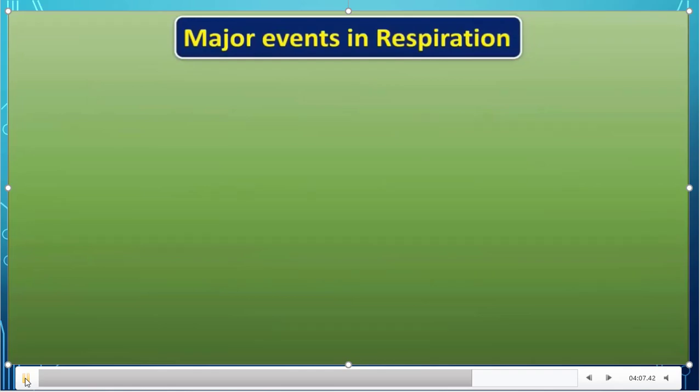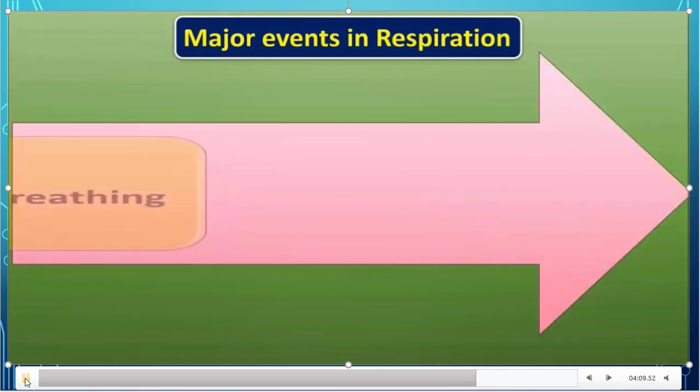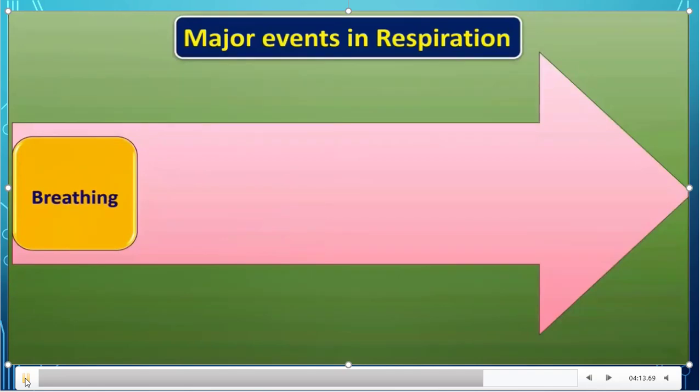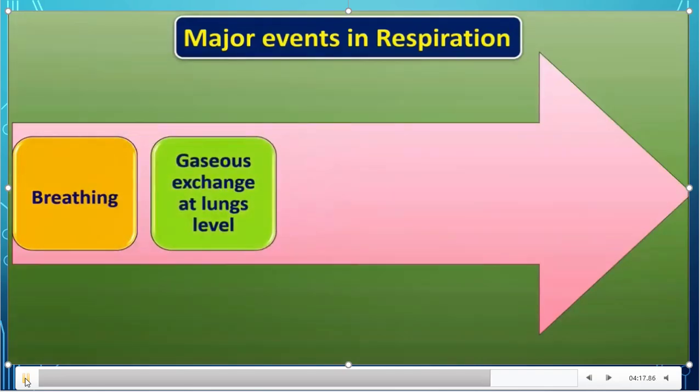The major events in respiration. What is the first event? That is breathing. Breathing means taking air in and sending air out of the lungs. The second is gases exchange at lungs level. Lungs level means air enters into lungs from nasal cavity and from lungs to nasal cavity. That is gases exchange at lungs level.